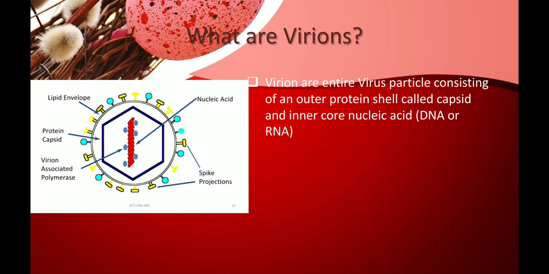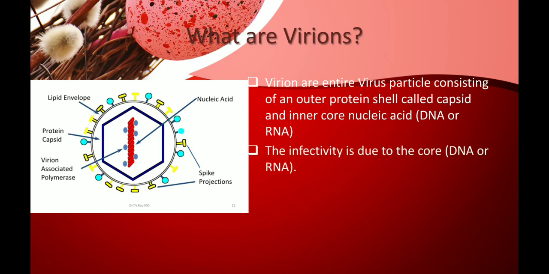You can see what a capsid is: the blue hexagonal shield is called the capsid, which is protecting the inner core of DNA or RNA material, and around it we have an envelope that has spikes that help the virus particles attach to the host cells, which we have already learned when we learned about virus.